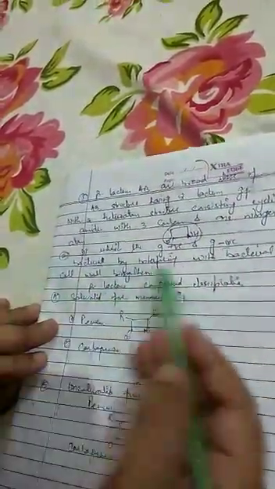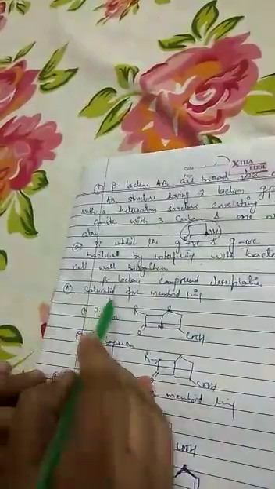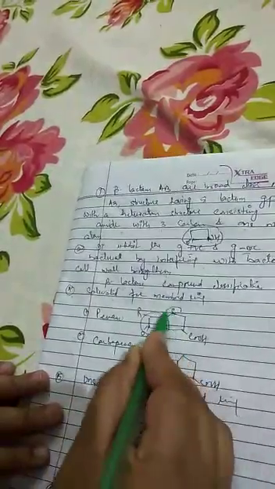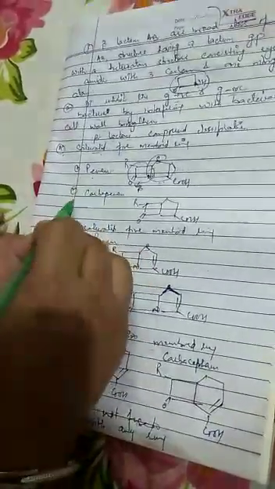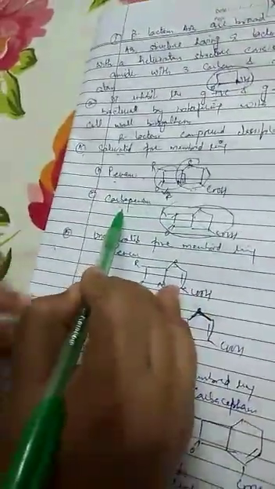Beta-lactam compounds are further classified. First classification is the saturated 5-membered ring. This is the beta-lactam ring and it is fused with the 5-membered ring. Saturated means no double bond is present. One is the penam, and the second example is the carbapenam, in which sulfur is not present in this 5-membered ring. The difference between the penam and the carbapenam is that sulfur is present in the penam ring, no sulfur is present in the carbapenam.